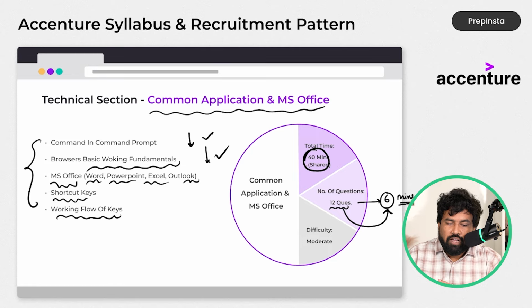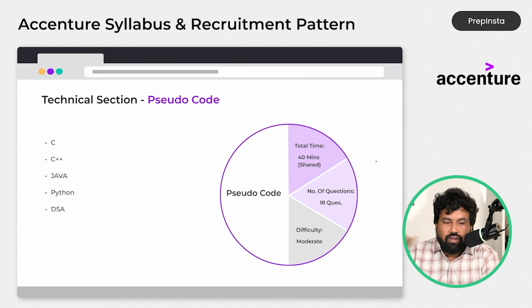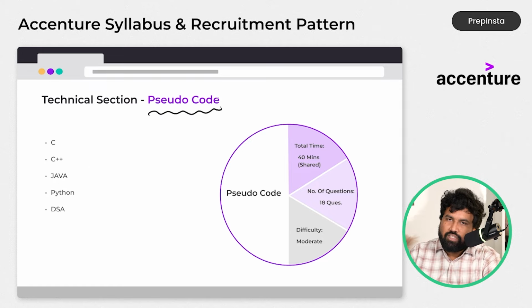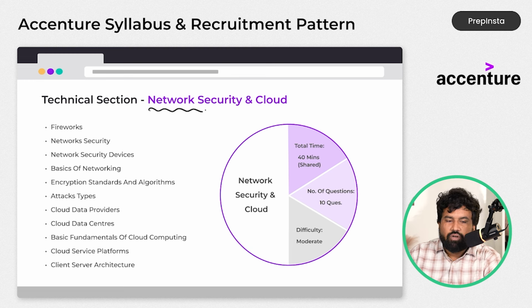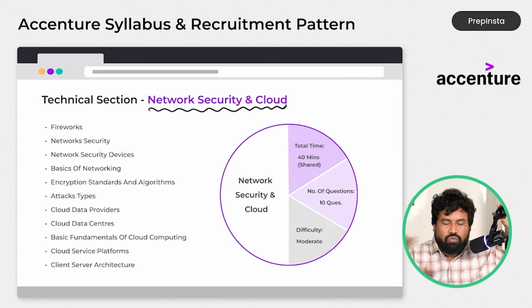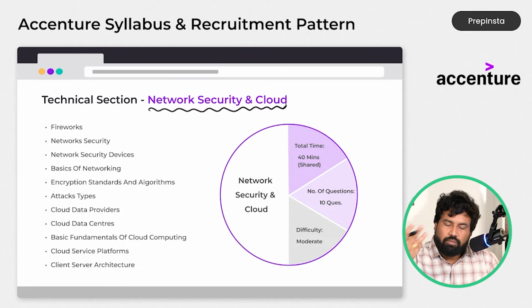So we have 40 minutes, and we have spent only 6 minutes here. Then you have to go to network security. I am skipping the pseudo code. Just wait here, okay? I will come back to this. And go to network security and cloud computing. Network security and cloud computing are also among the subjects for those who have a CS background. But even if you don't have a computer science background, other people can also apply for Accenture, right?